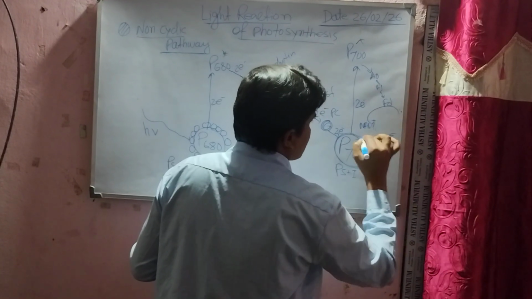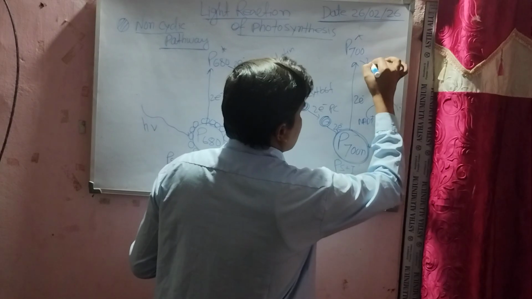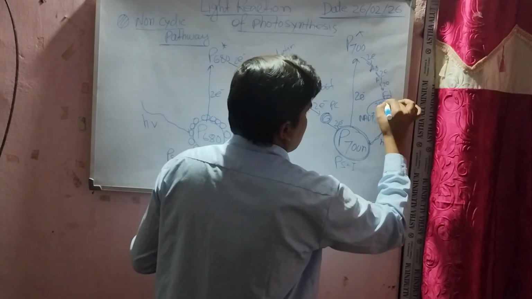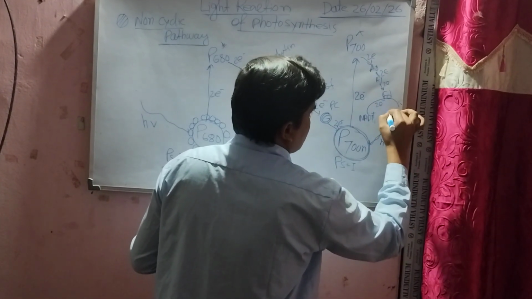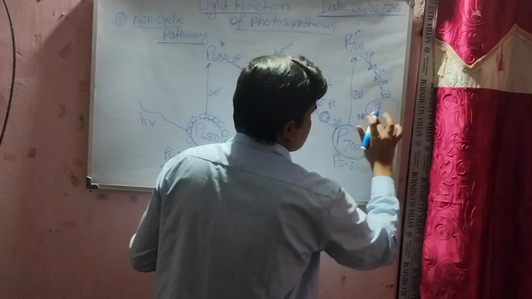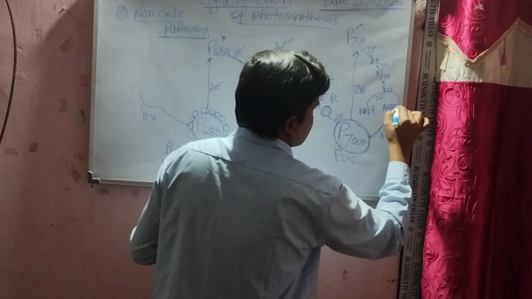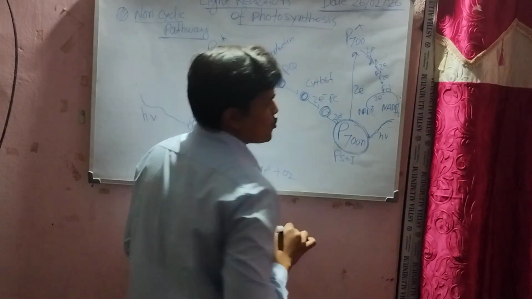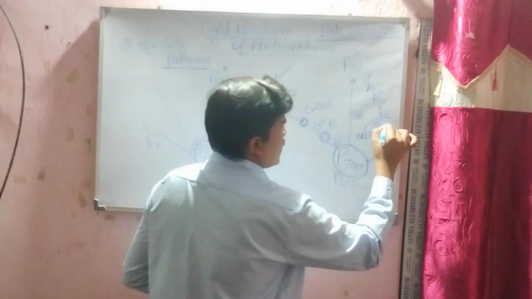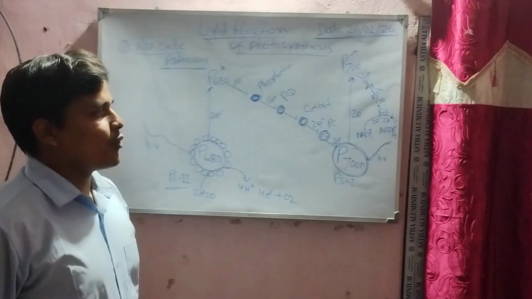This NADP plus accepts the electrons, and NADPH2 formation occurs here. NADPH2: 2 electrons and 2 H plus. It takes them, and NADP is converted.